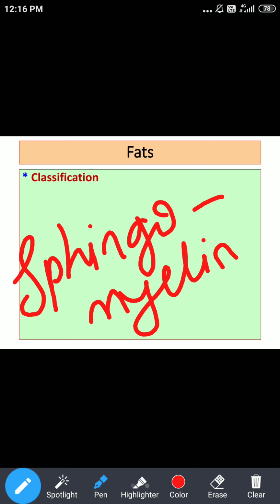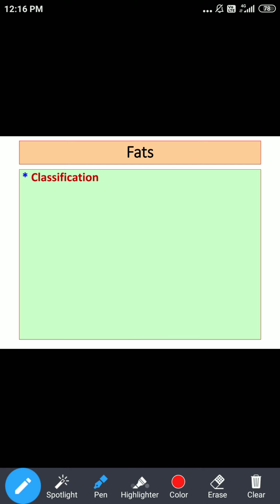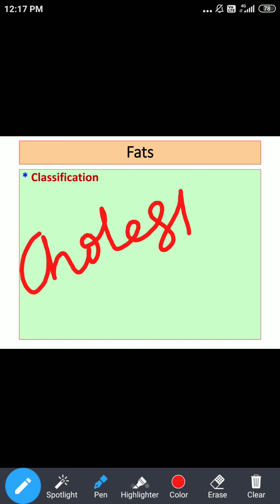These are mainly present in the myelin sheath, so phospholipids form an important part of our body. The last thing we said is derived lipids, and the important one in derived lipids is cholesterol. Regarding cholesterol, we'll talk later on.